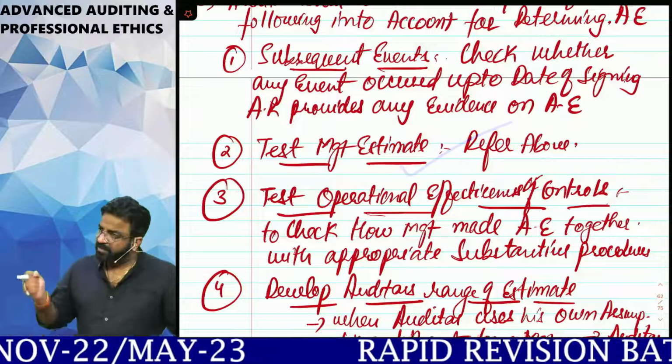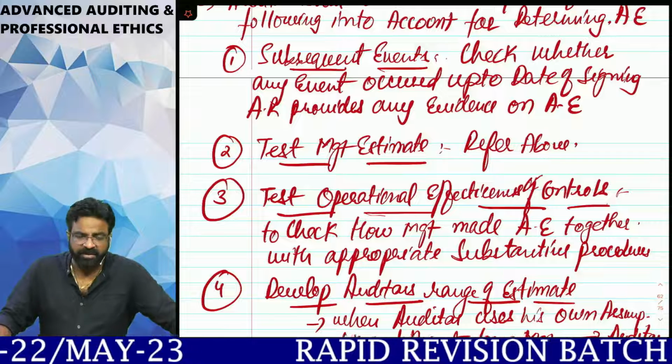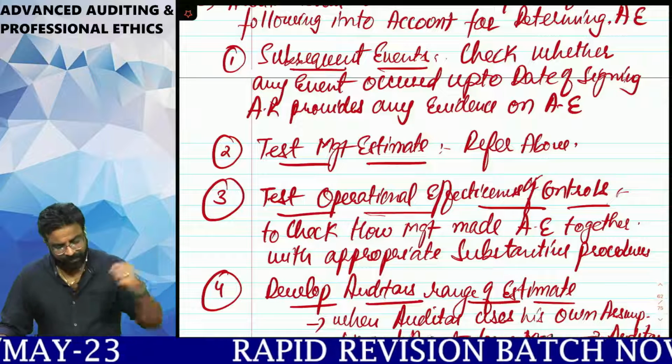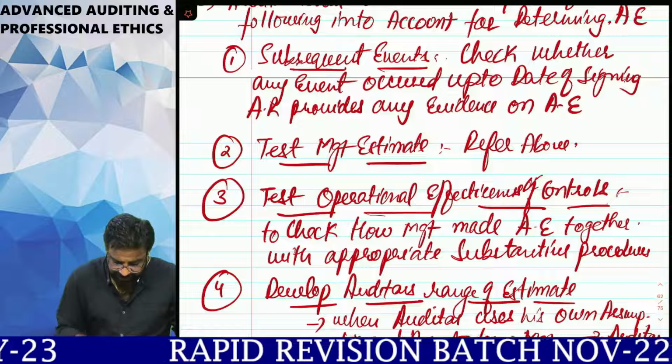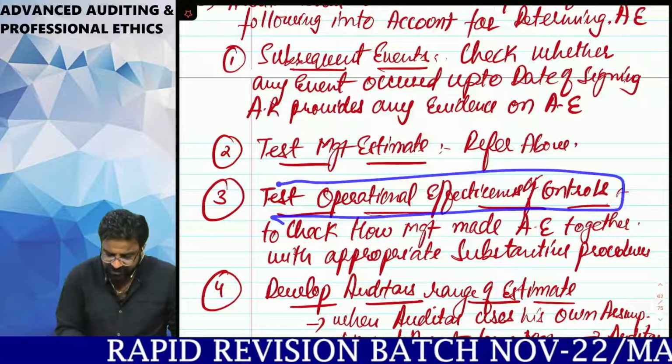Sir, we understood. We have to take care of the subsequent event and we have to understand their management estimate. So what is the next thing? Next thing is test operational effectiveness of the controls.